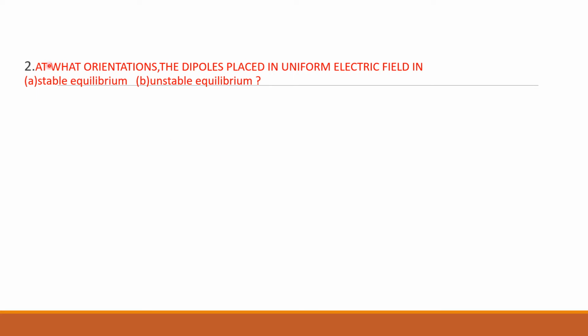Another important question always asked is, at what orientations will a dipole placed in a uniform electric field be in stable equilibrium and unstable equilibrium. We need to understand what these two terms mean. For that, let us consider case 1: the dipole is kept parallel to the electric field.